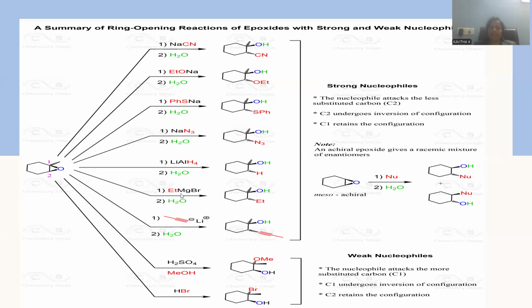And this is the Grignard reagent, ethyl magnesium bromide, with subsequent hydrolysis. Ethyl is the kind of nucleophile that will be bonded to the carbon in this manner. Ethylhydrin formation is possible. We can say alkylhydrin. The molecule generated is called alkylhydrin. And this is one organolithium compound. The alkyne is in contact with Li positive. This is the alkyne. An acetylenic bond is there.